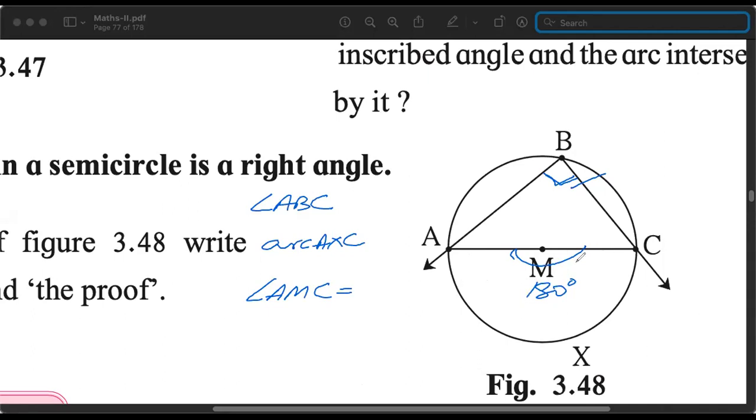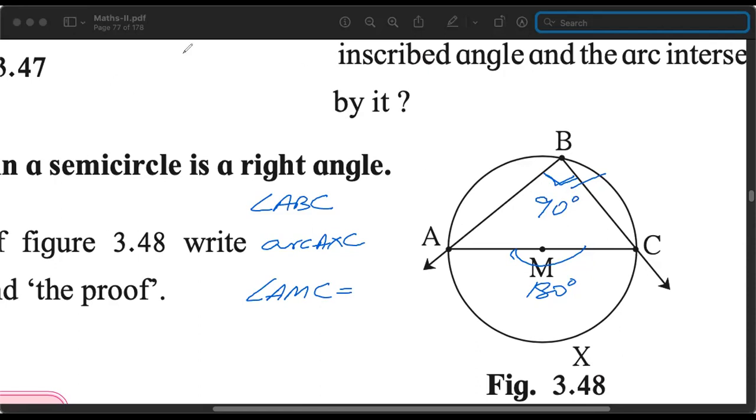Now you tell me the central angle is 180 degrees. So the inscribed angle will be half of it. What is half of 180 degrees? It is 90 degrees. Okay. And this is why an angle inscribed in a semicircle is a right angle. Very simple.